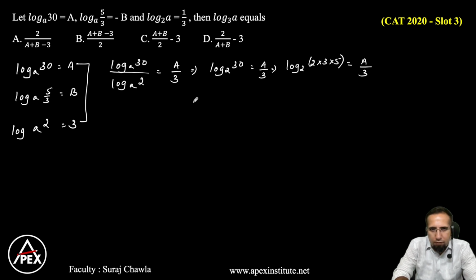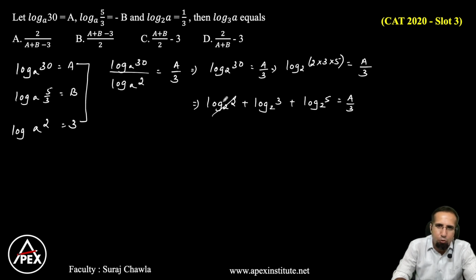Or eventually what do we have here? We have log 2 base 2 plus log 3 base 2 plus log 5 base 2 is equal to A by 3. So log 2 base 2 is 1. Clear? We'll come back to this later.